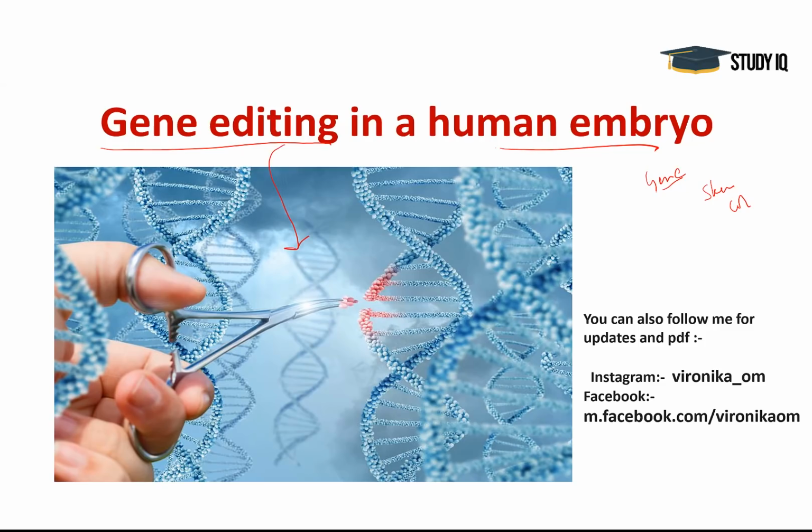See here, there's a DNA which contains all the information and these genes, and then we are cutting off a portion of this DNA, maybe removing a gene or inserting a new gene here. But practically it is not done with big scissors. There are molecular scissors available, like enzymes, right? Certain proteins, enzymes which act as scissors for us, because the DNA is very small, we cannot use these scissors, right? So we'll discuss that in this lecture today.